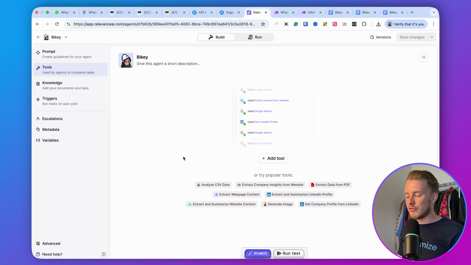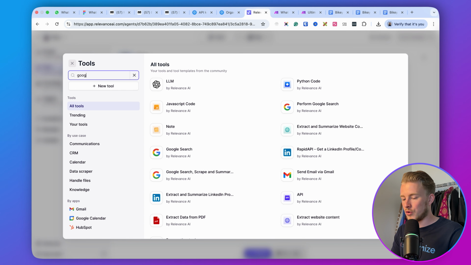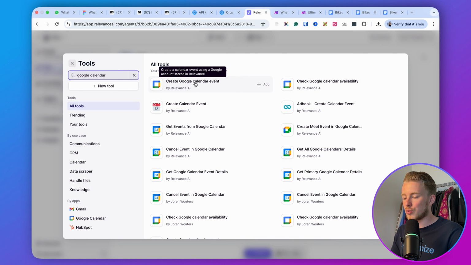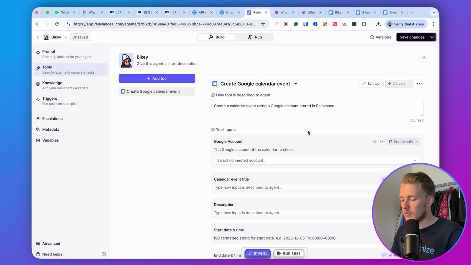And I think this is the main benefit of Relevance AI. You can easily connect it to almost any tool you can think of, which is great and awesome. And I haven't seen that before with many other tools, right? So we can click here on Add Tool, and then you can just search here for Google Calendar. And then here you can click on Create Google Calendar Event. We can add one tool. And then here we will leave how the tool is described to an agent because that doesn't really matter.